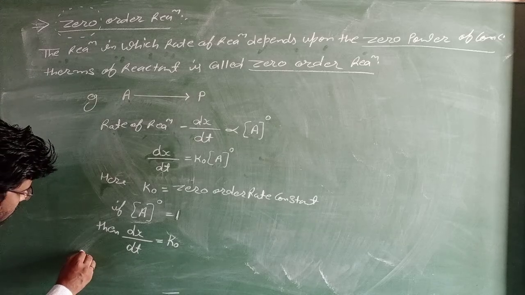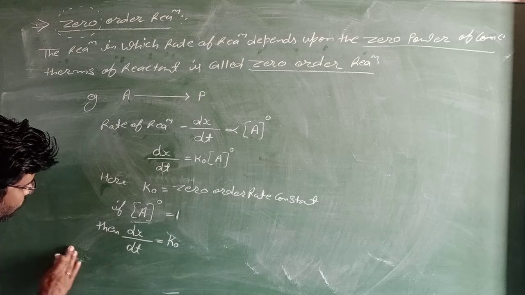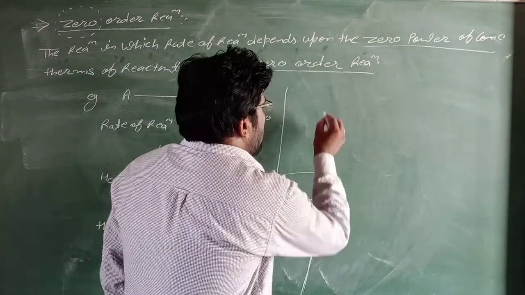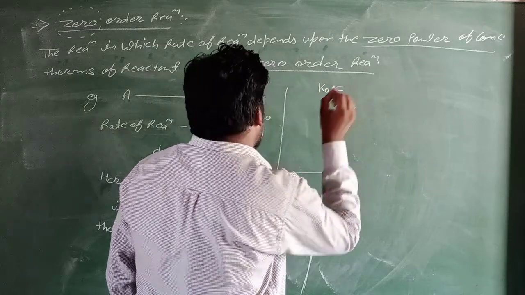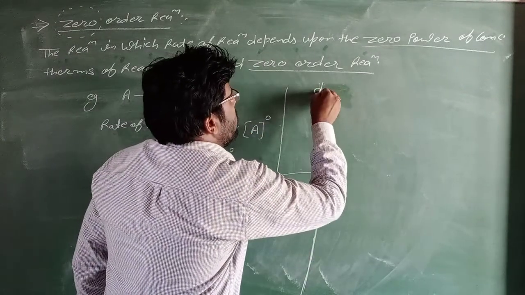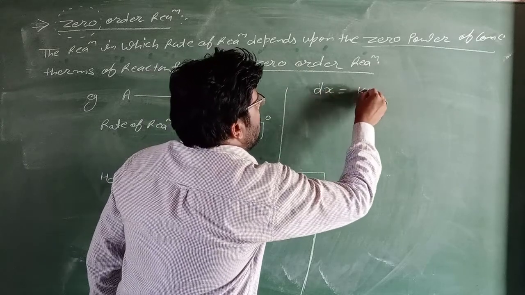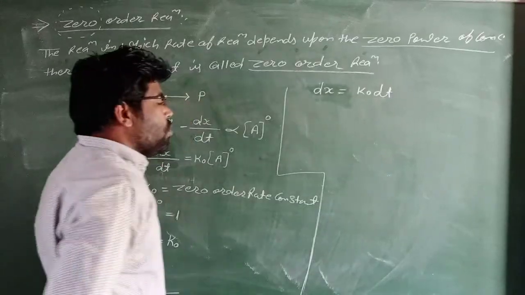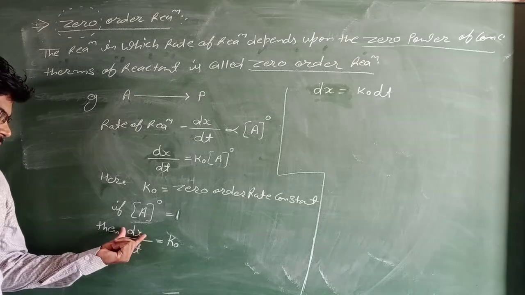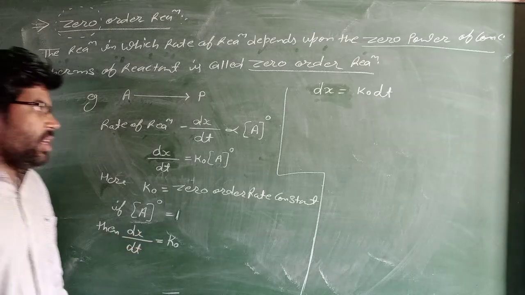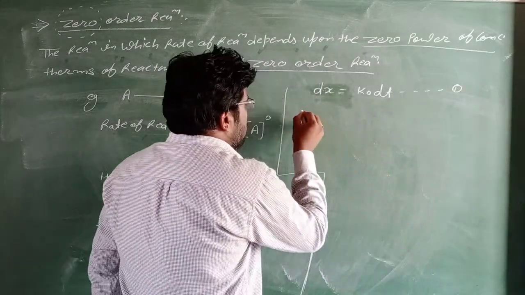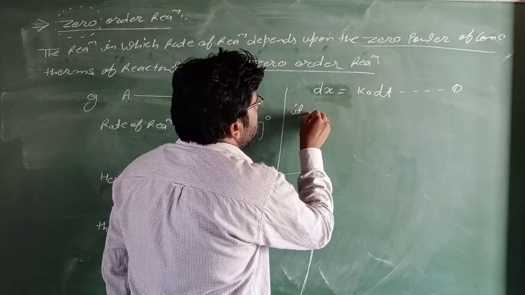Cross multiply the terms: dx equal to k0 dt. This is equation first.